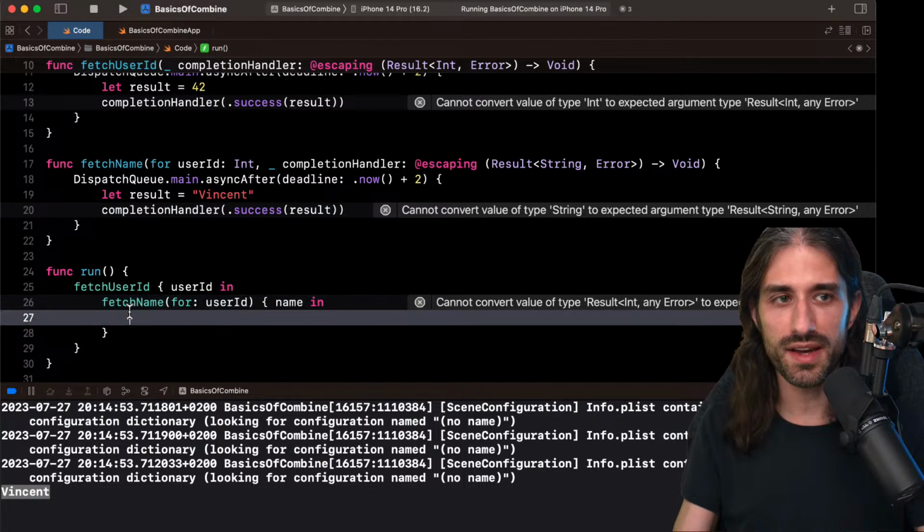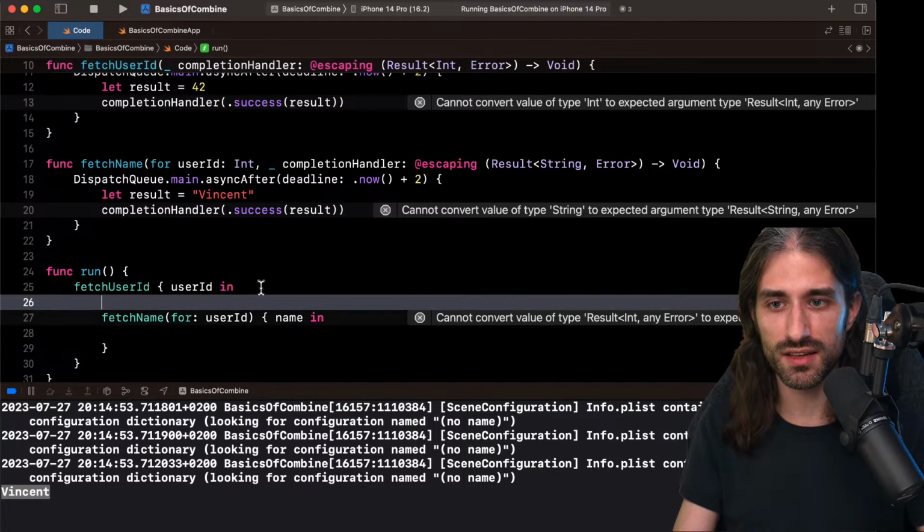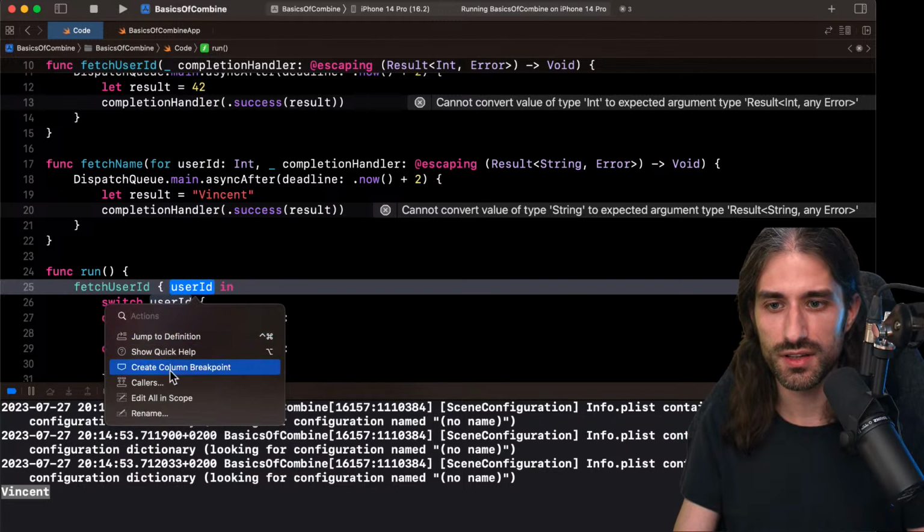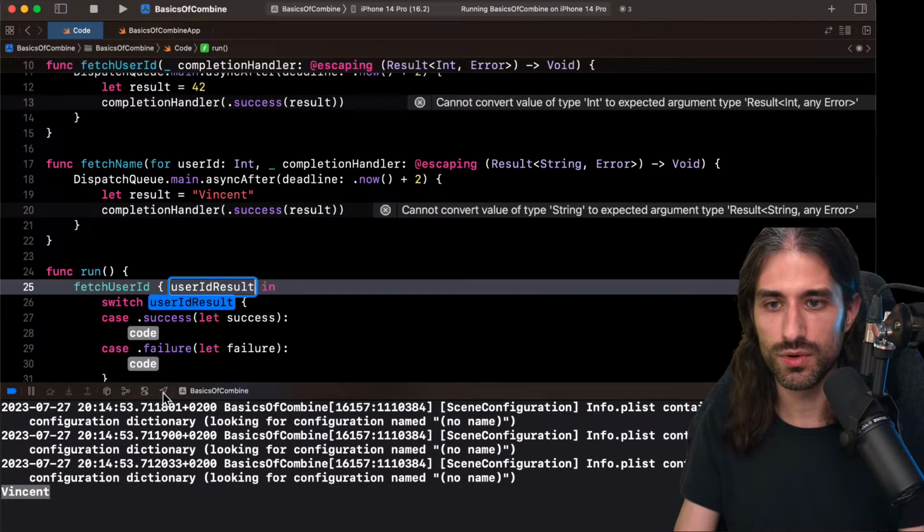Okay, well, now I need to deal with the possible error cases. So here I need to do, okay, so I'm going to switch on the user ID result. So let's rename this into result.